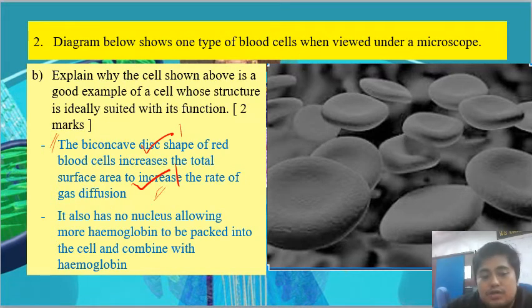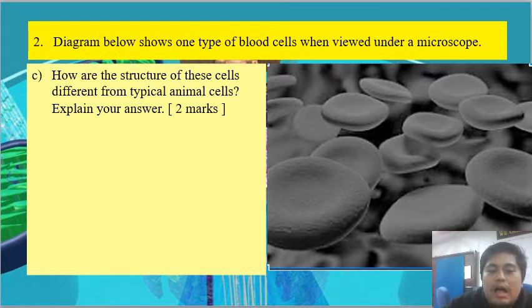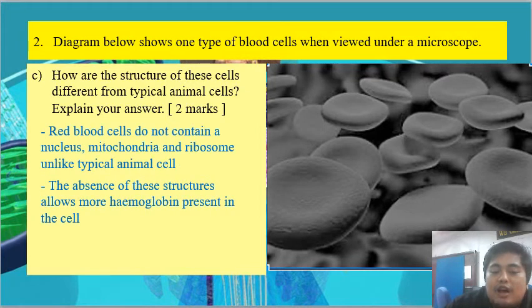Or you can also say that it has no nucleus to allow more hemoglobin to be packed in the cell, combined with the hemoglobin. How is the structure of these cells different from any typical animal cell? Explain your answer. So RBC does not contain nucleus, mitochondria and ribosome, unlike the typical animal cell.